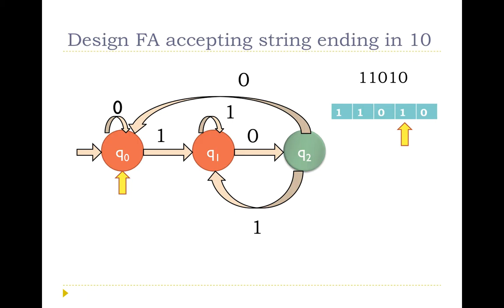Now it is in state Q1 and the input is 0. With this 0 it will take a transition to Q2, which is the final state. As this string ends with 1, 0, it has reached the state Q2. So this is the finite automata that we have designed for strings which are ending in 1, 0.